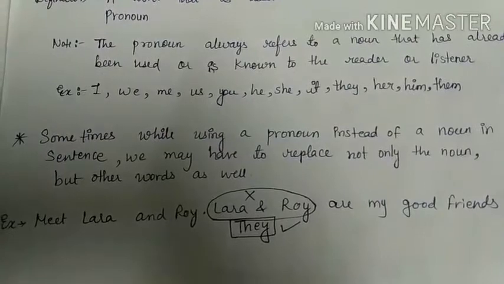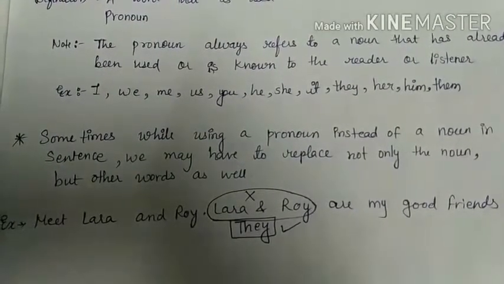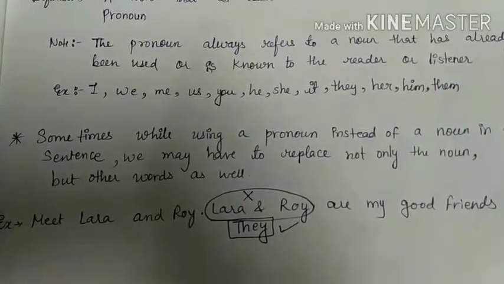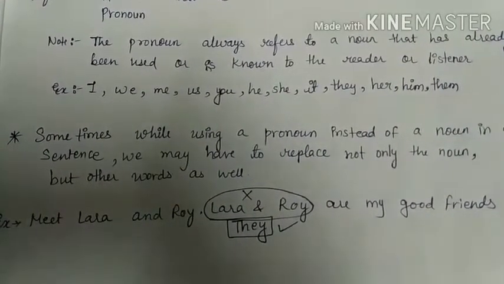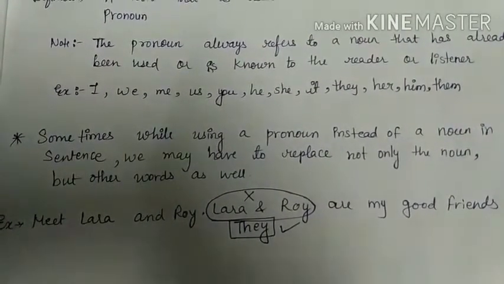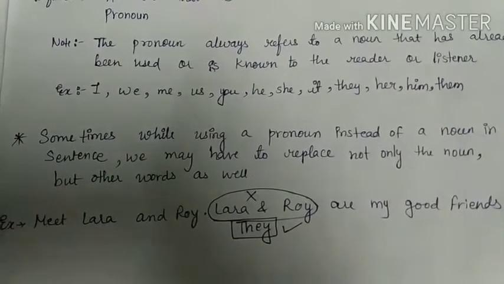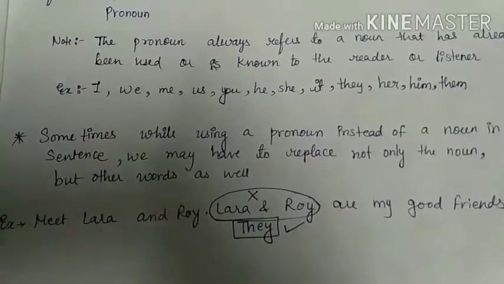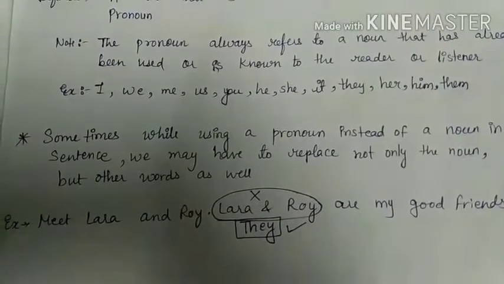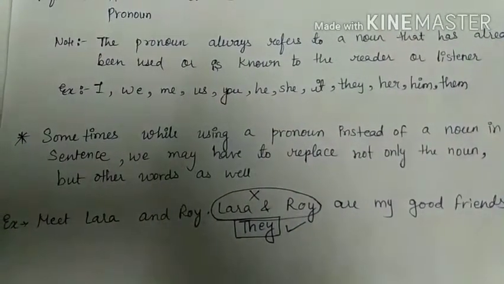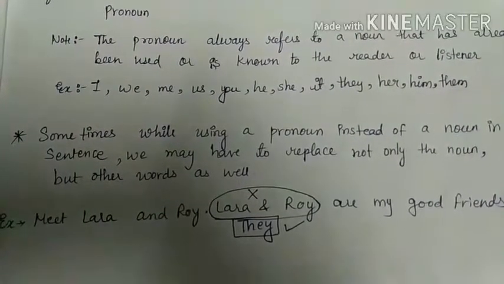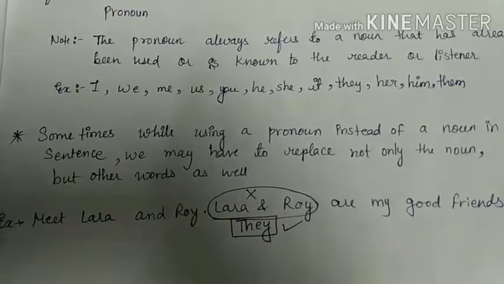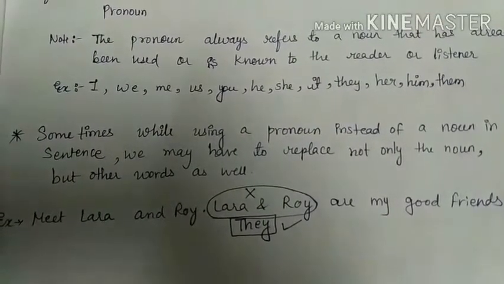Like for example, meet Lara and Roy. Lara and Roy are my good friends. Instead of using Lara and Roy for the second time, I had used they. Yes, I had used pronoun they. So the sentence will become, meet Lara and Roy. They are my good friends. Instead of saying Lara and Roy again and again, I had used pronoun they.